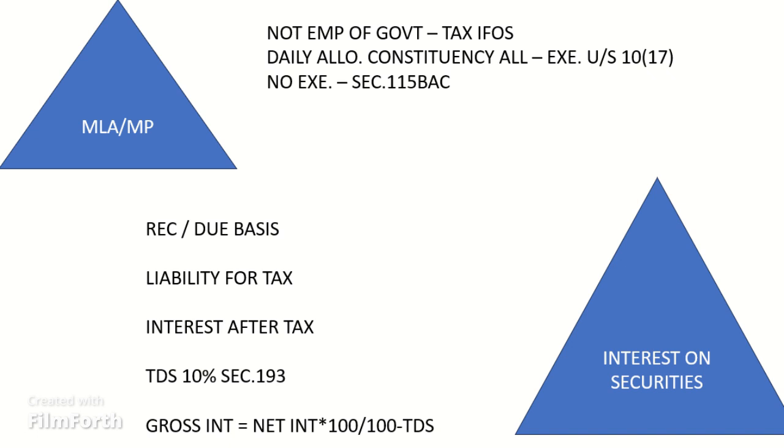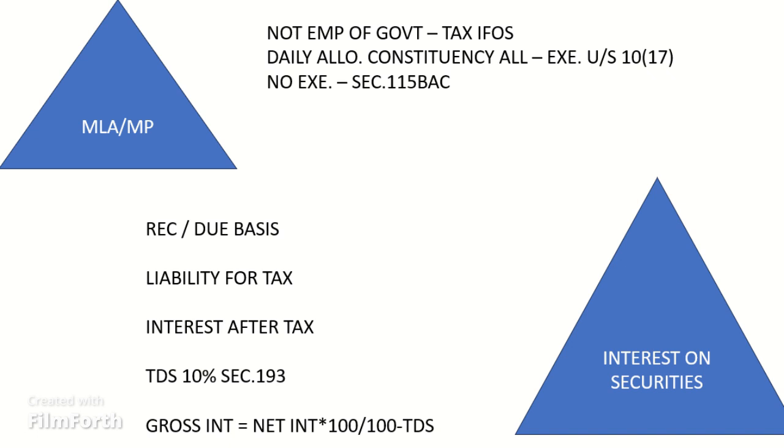Interest after TDS. If interest is received after TDS, then such amount is required to be grossed up to include in the total income. The interest is grossed up as follows: gross interest equals net interest multiplied by 100 divided by (100 minus rate of TDS). Additional note: rate of TDS under Section 193 is 10%. In case of government securities, rate of TDS is NIL.